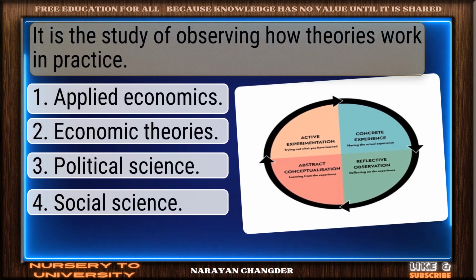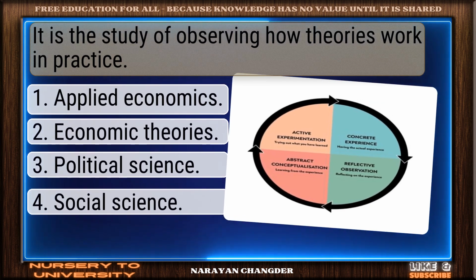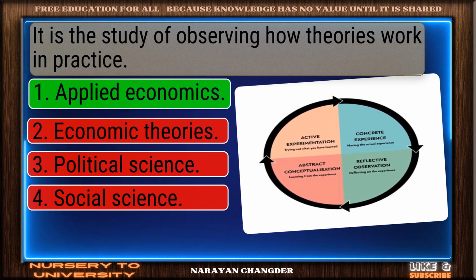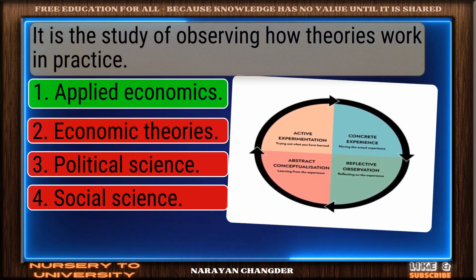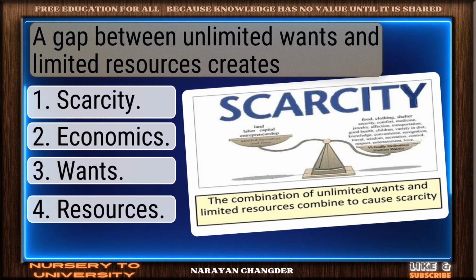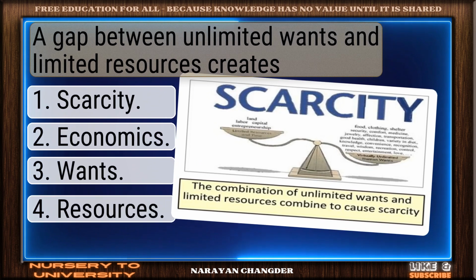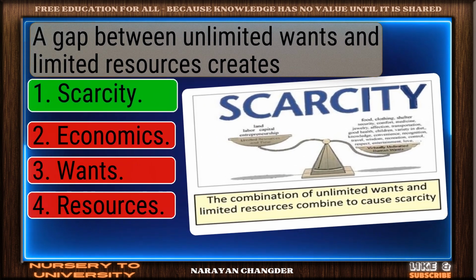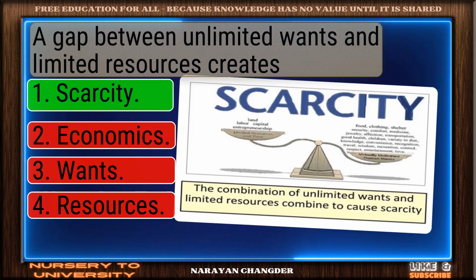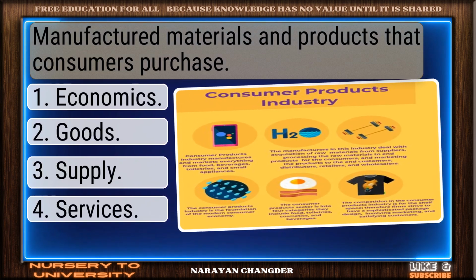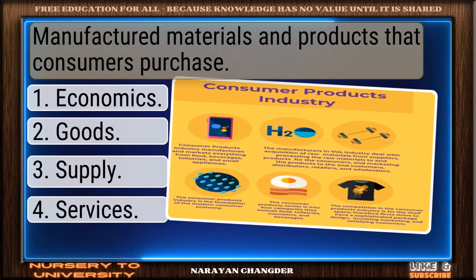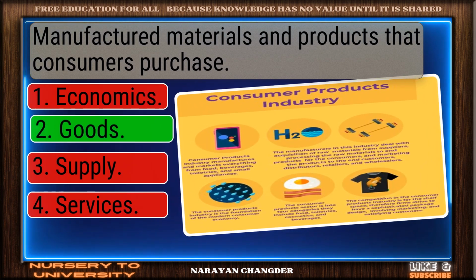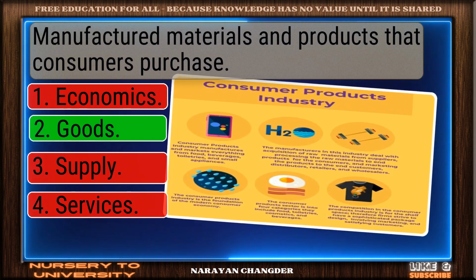It is the study of observing how theories work in practice. You chose applied economics. Correct. A gap between unlimited wants and limited resources creates. Smart move. Scarcity is accurate answer. Manufactured materials and products that consumers purchase. Nicely done. Goods is solid.